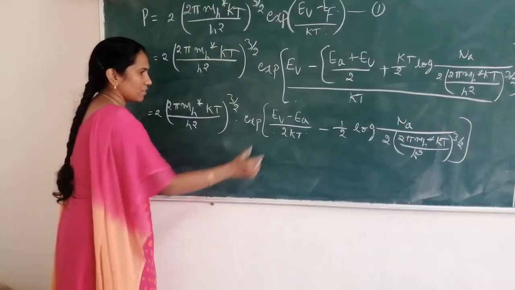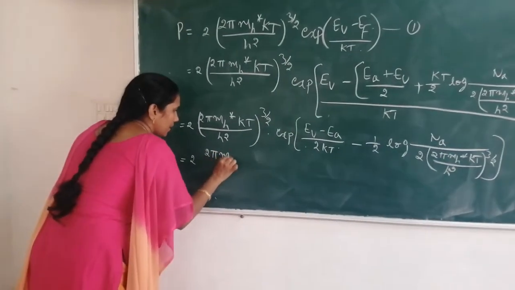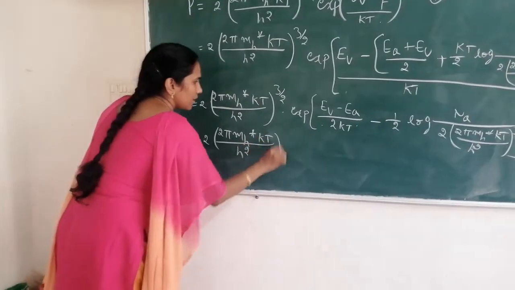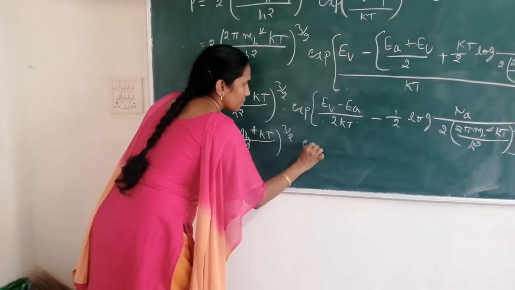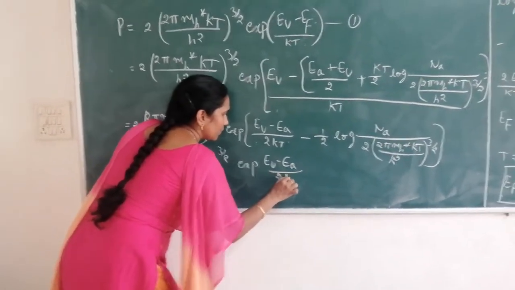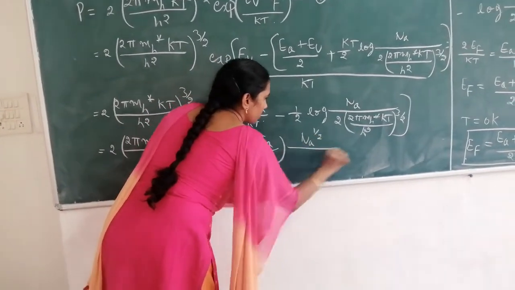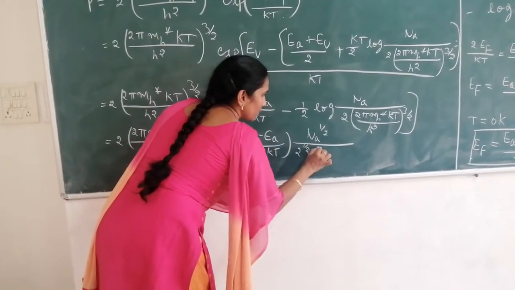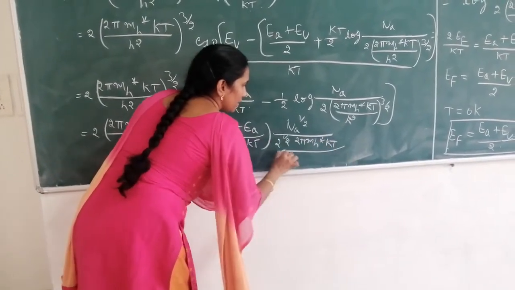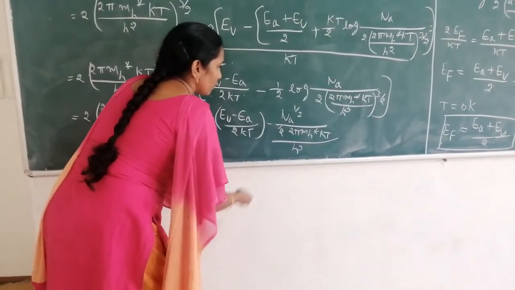If I simplify, I get 2(2π mh* kT/h²)^(3/2) into exponential of (EV − EA)/2kT into Na^(1/2) divided by 2^(1/2) (2π mh* kT/h²)^(3/4).